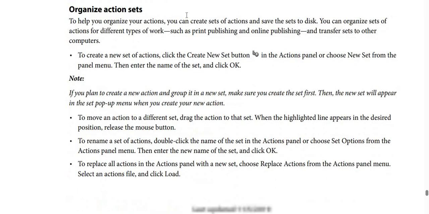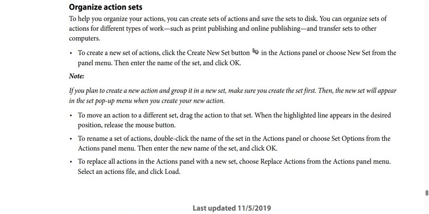And how to organize the action sets. By the way, to help you organize your actions, you can create sets of actions and save the sets to disk. And you can also organize sets of actions for different types of work, such as print publishing and online publishing, and transfer sets to other computers.